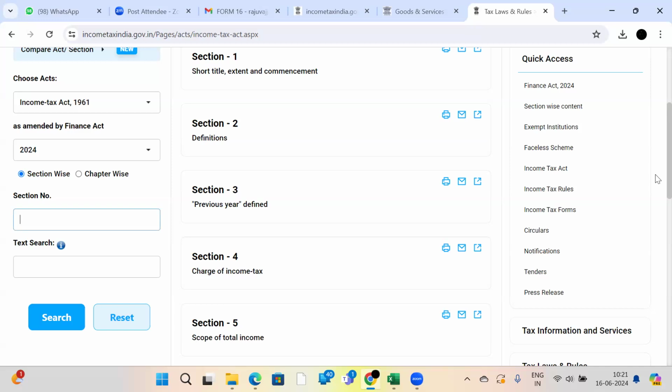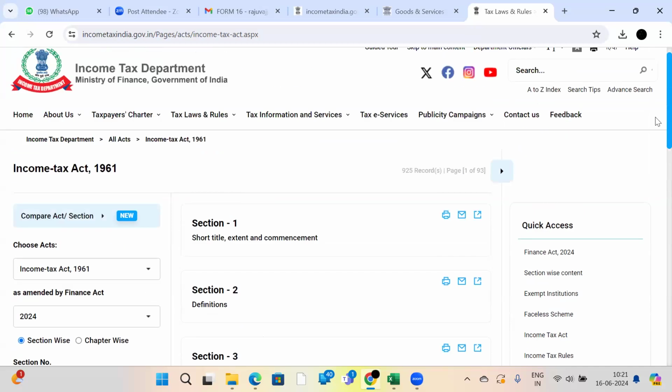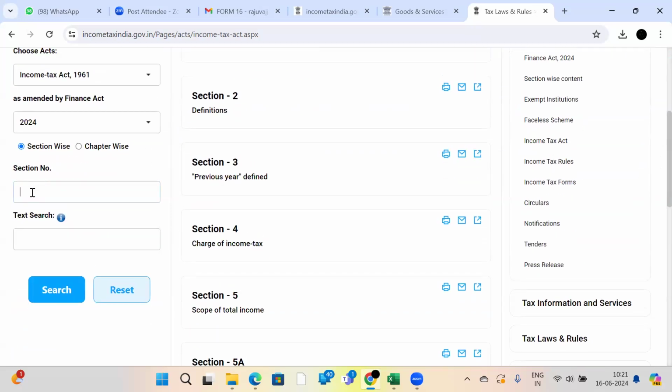So if you see here, there is the Income Tax Act 1961, right? Here we can search whatever section name we want. Suppose you want 80C, you can search.